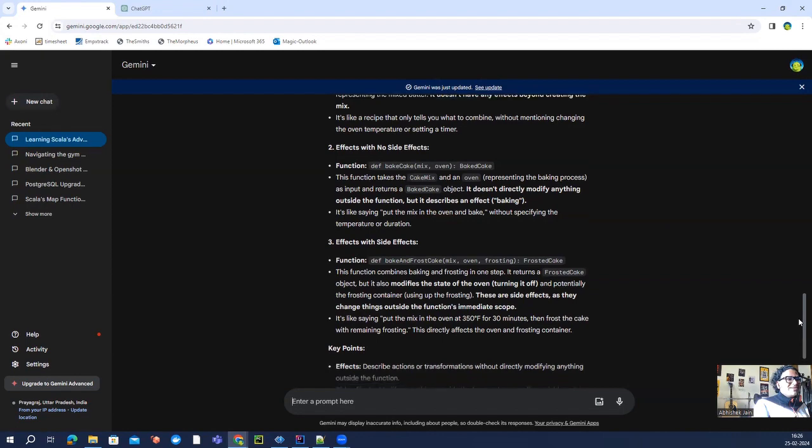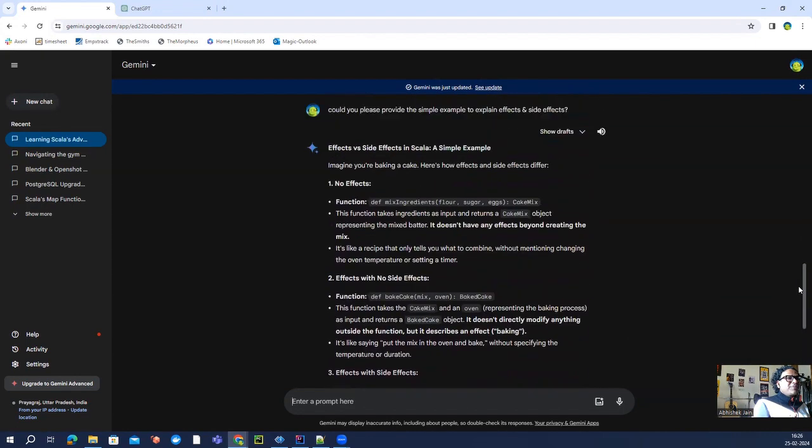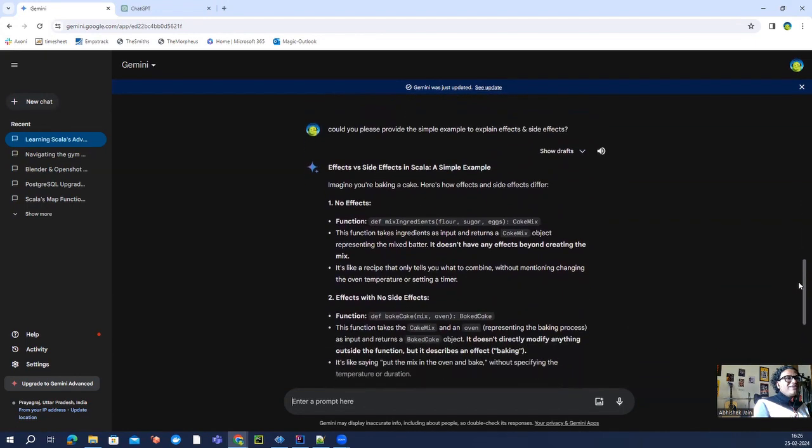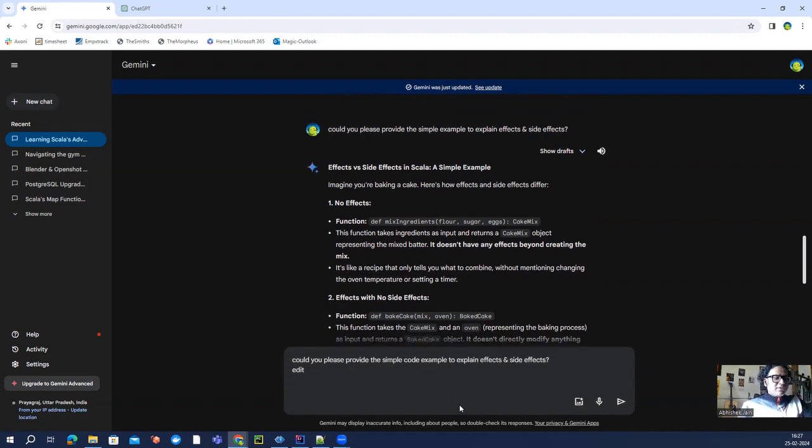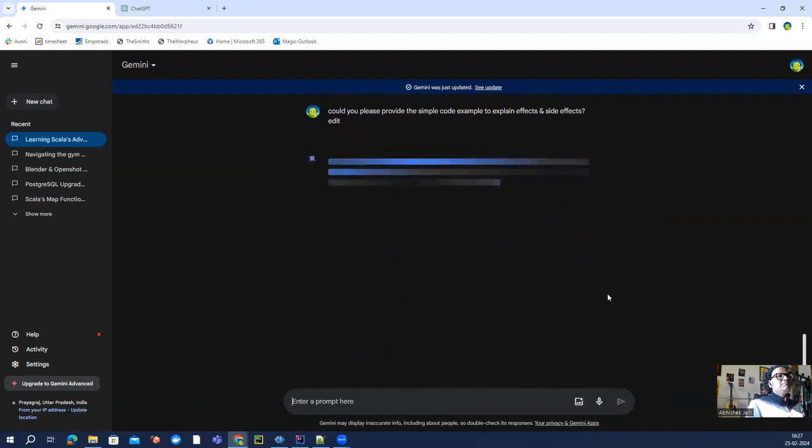It's hard to understand, right? Though it tried to explain with a simple example, probably I just didn't ask properly. Could you please provide a simple code example to explain the effects?